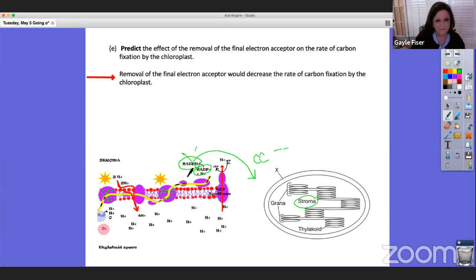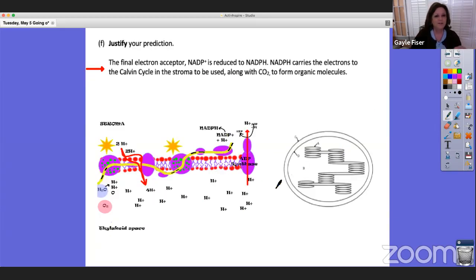Now, if we did not have that, there's our disruption, or didn't have NADP plus, then those electrons aren't getting off of there, right? And this has a standstill. And this is where some of my kids went, but they did it in a way that they talked about this would shut down the production of the ATP, and the ATP wouldn't come. Both of them actually would be also acceptable. NADPH and ATP are not being produced to go to the stroma if this shut down. Okay. All right, and justify your prediction.